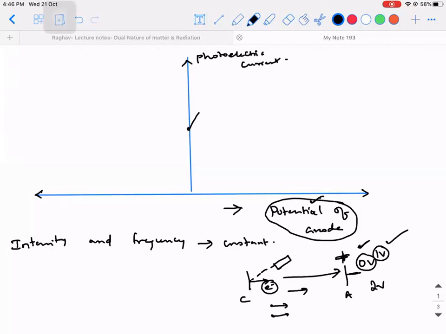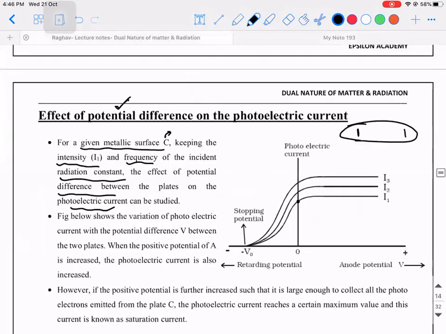Increasing. Till what? Experimentally it was observed that after a certain point it will reach saturation and be constant. This is a part of the graph I'm trying to explain. Is that clear, guys? Okay.